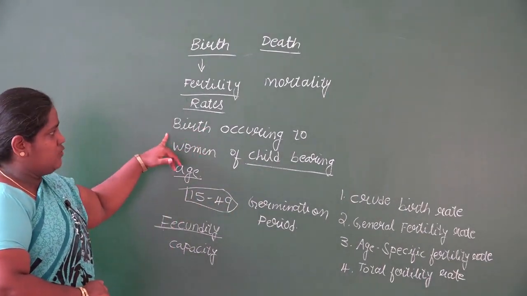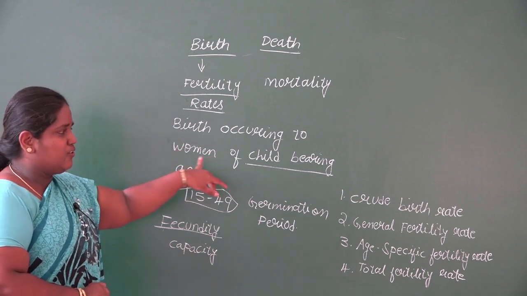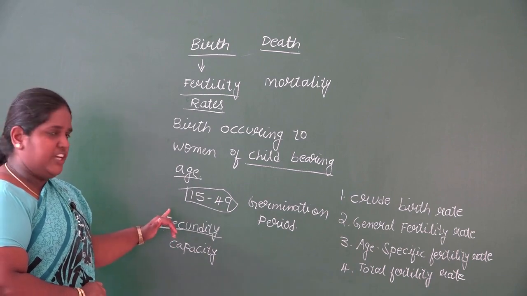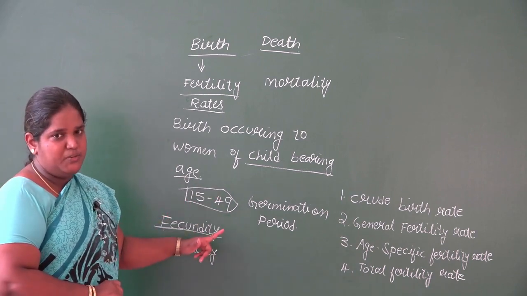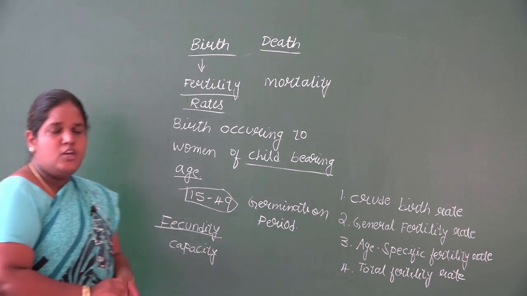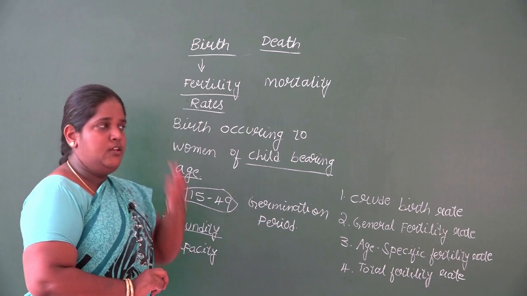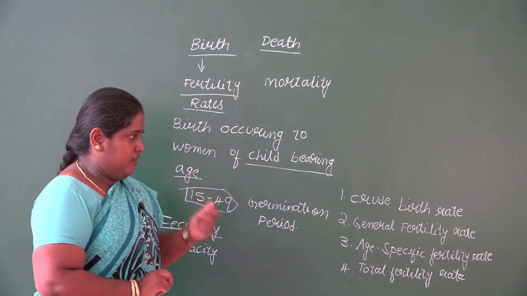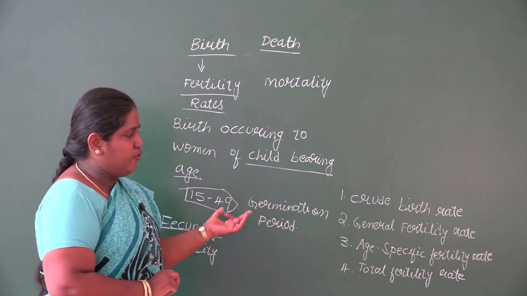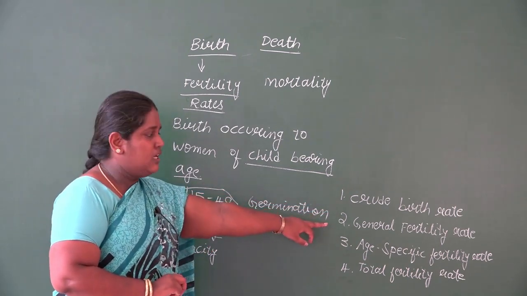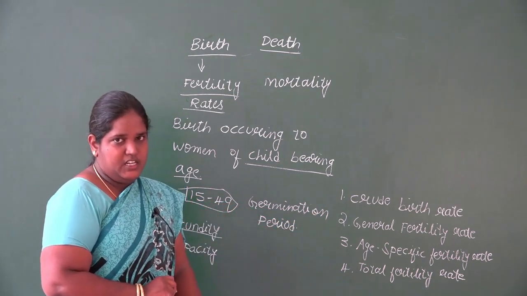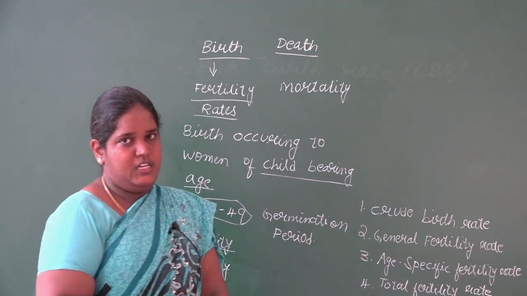What is fertility? Fertility refers to birth occurring to women of childbearing age. Childbearing age is between 15 to 49, which is also called the germination period. Then fecundity is the capacity of a woman to bear children. So how many children a woman can bear, that is nothing but fecundity. In fertility rates, we have 4 types. One is the crude birth rate, next general fertility rate, next age specific fertility rate, and the next one total fertility rate.